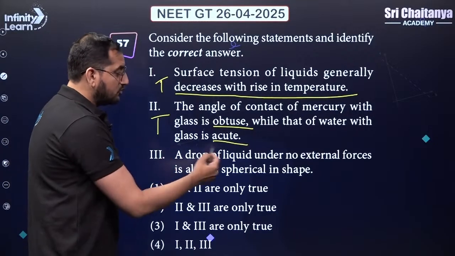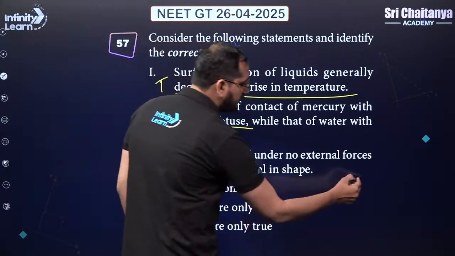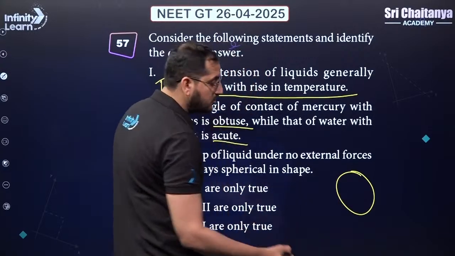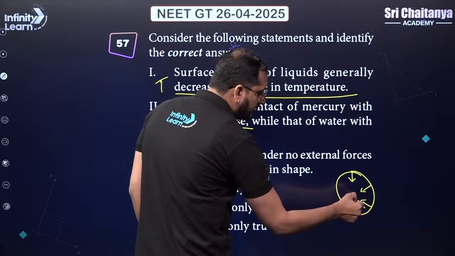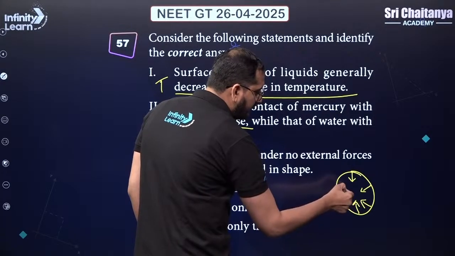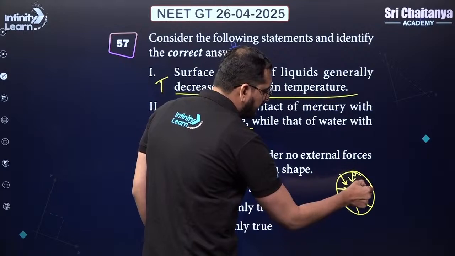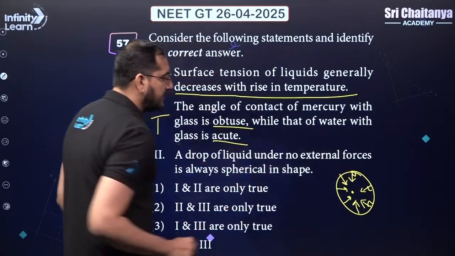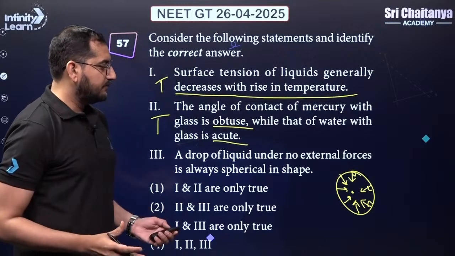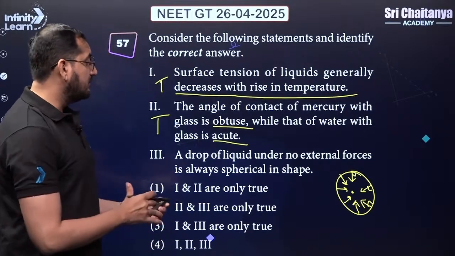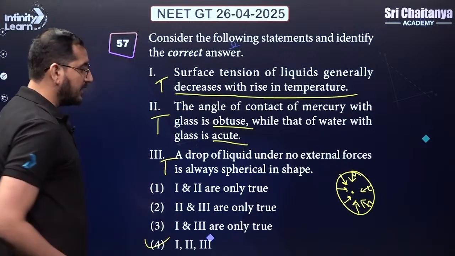The third one: a drop of liquid under no external forces is always spherical in shape. Yes, the reason is the surface tension. Okay, so all the molecules which are at the outside perimeter have a net force towards the bulk, and because of this the shape will be spherical, and the total potential energy will be minimum only for the spherical shape. This is also a true statement. So all the statements are correct.